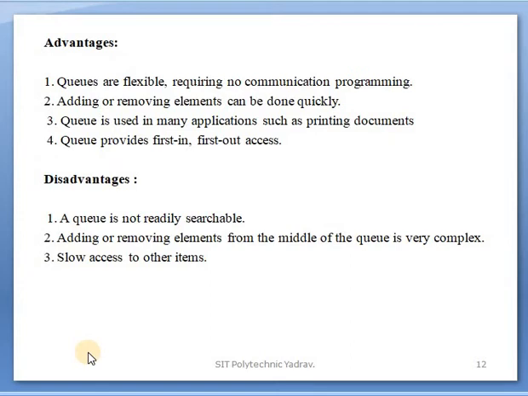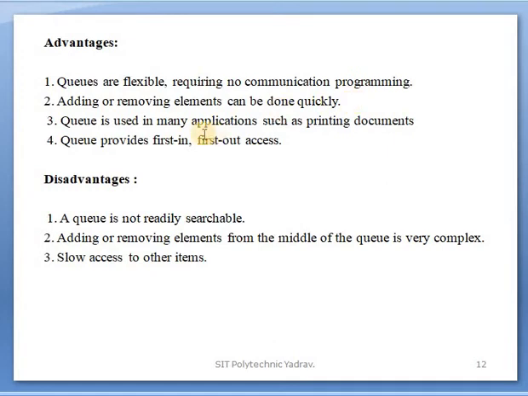What are the advantages and disadvantages of a queue? Queues are flexible, requiring no communications programming. Means there is no communication needed in the queue. The first element added is obviously the first element that will be deleted. Adding or removing elements can be done quickly.